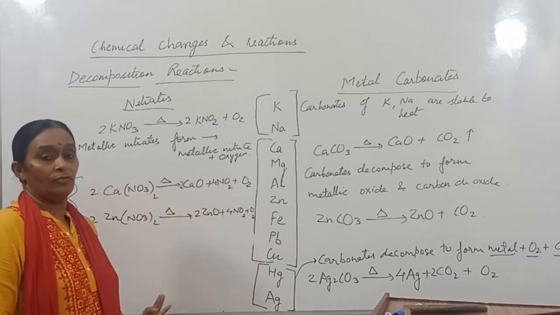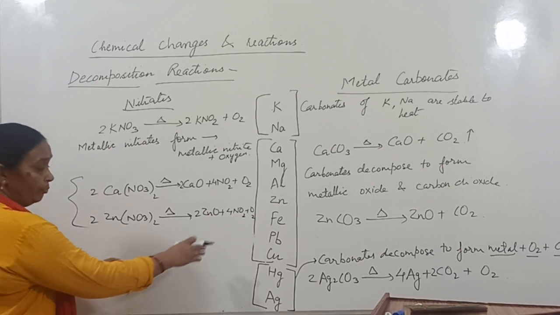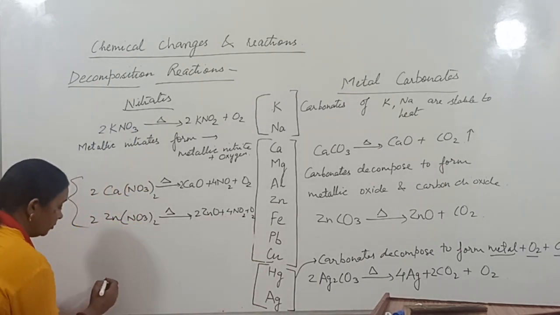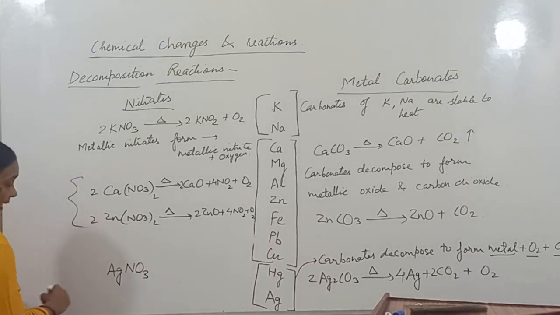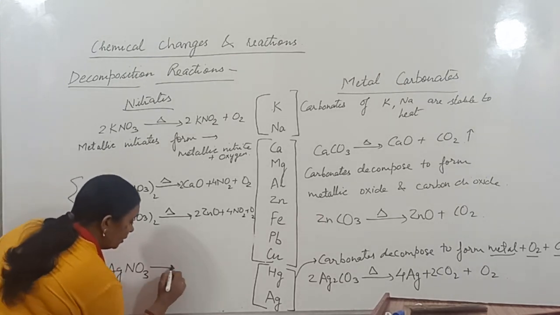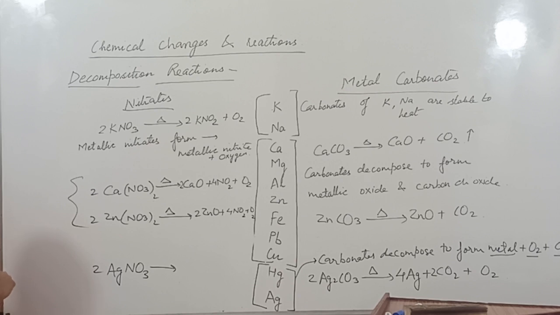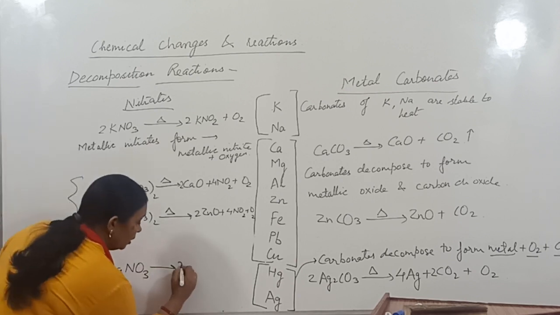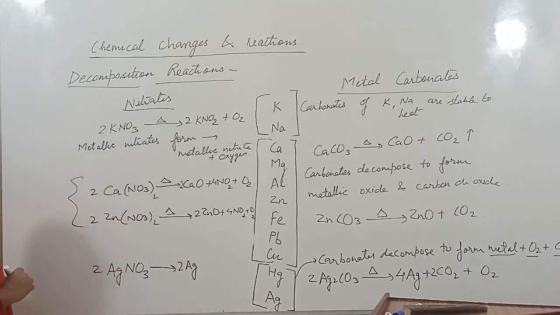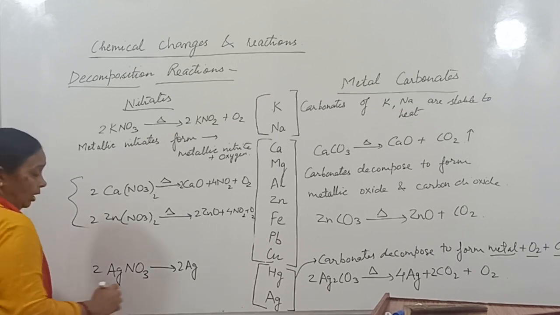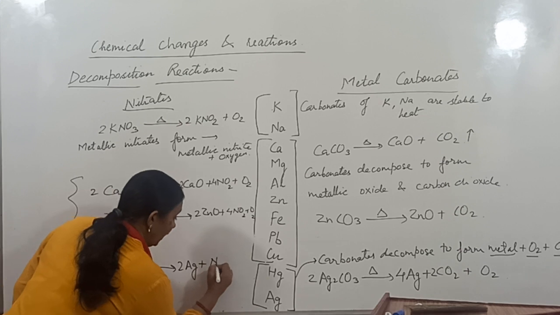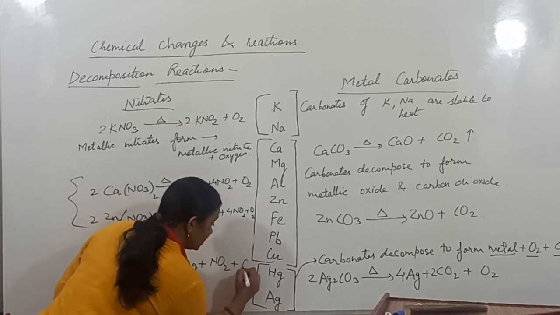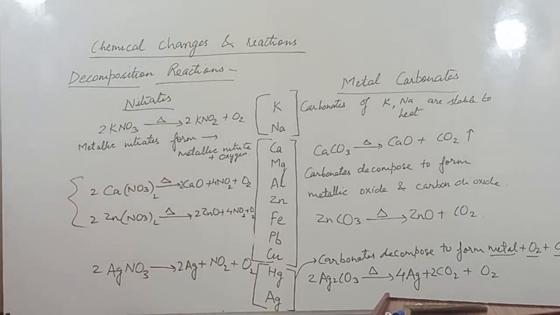and oxygen is evolved. Then as we move below copper to silver nitrate, let us take AgNO3. It will give Ag plus NO2 plus O2.